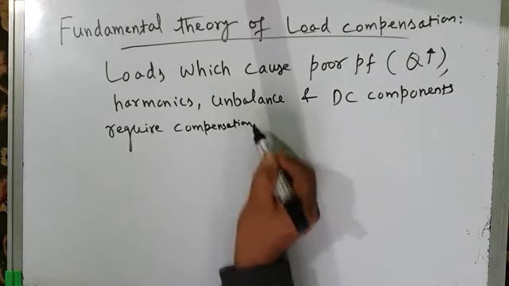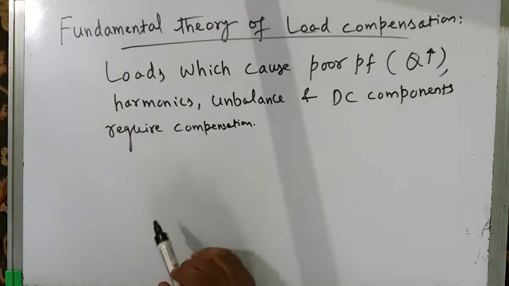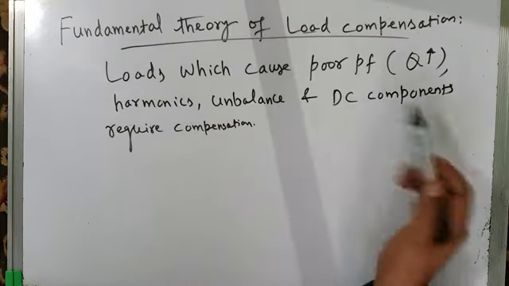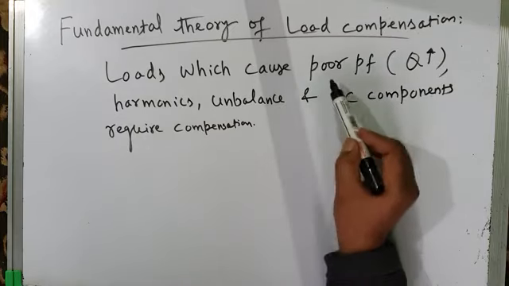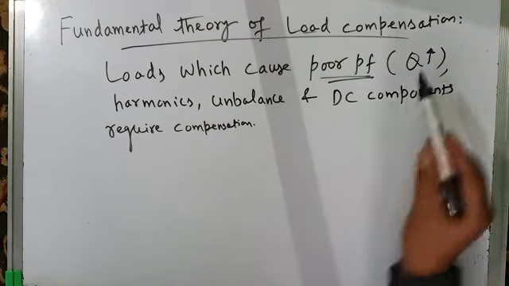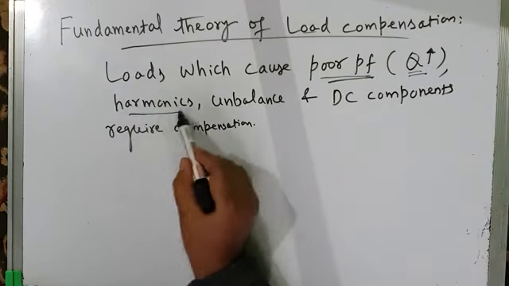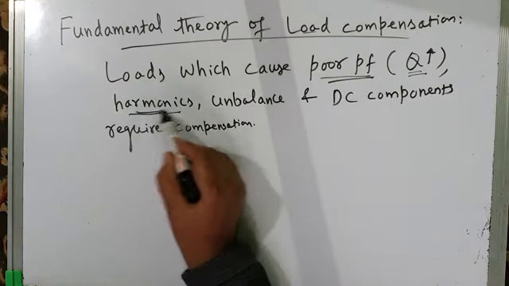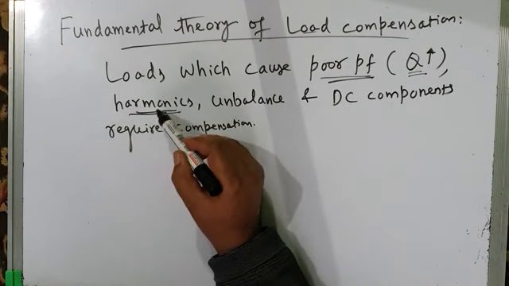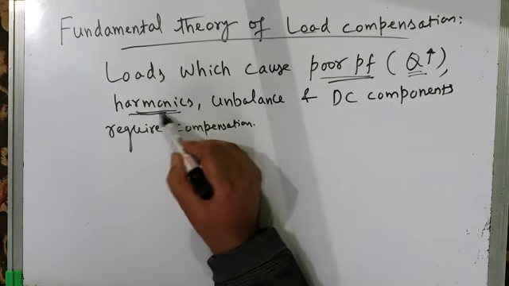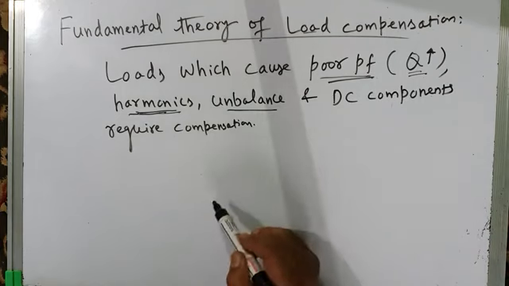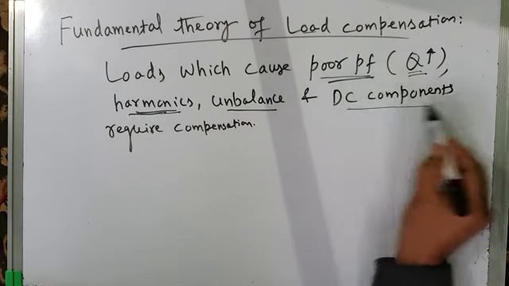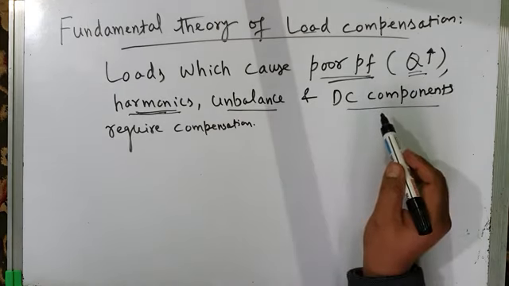You don't need to compensate your generation system, because that is perfectly balanced and sinusoidal. It's the load which causes all these power quality problems. Your load may result in poor power factor and hence large reactive power. Your load may be non-linear and hence it will result in the injection of harmonics in the currents and hence harmonic voltage drops, and hence the voltage at the point of common coupling will also become distorted because of these harmonics. It is the three-phase unbalanced load which will cause unbalanced voltages and currents in the system, and then it is the load which will cause DC components in the system.